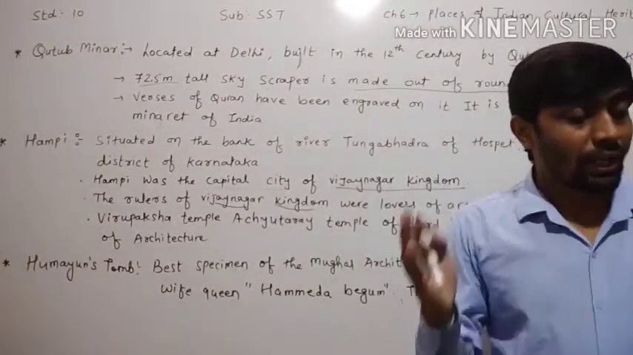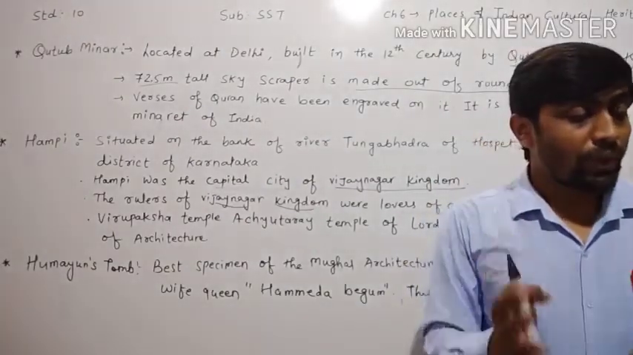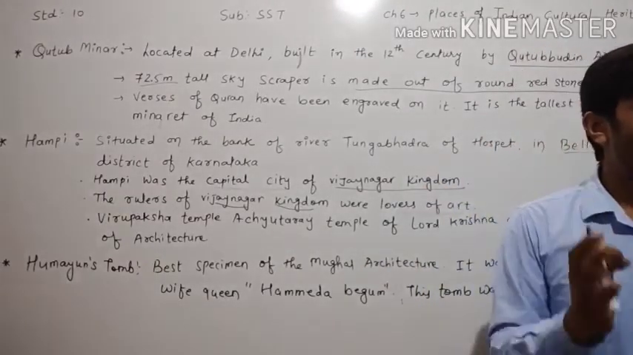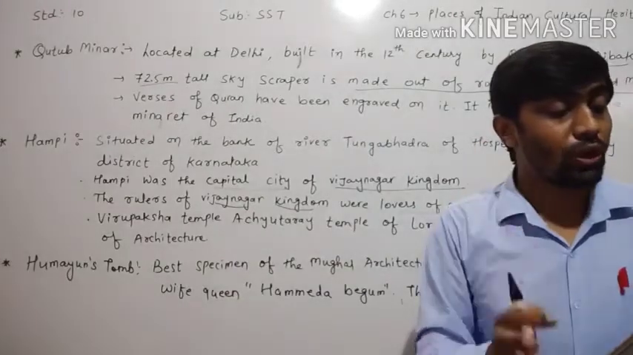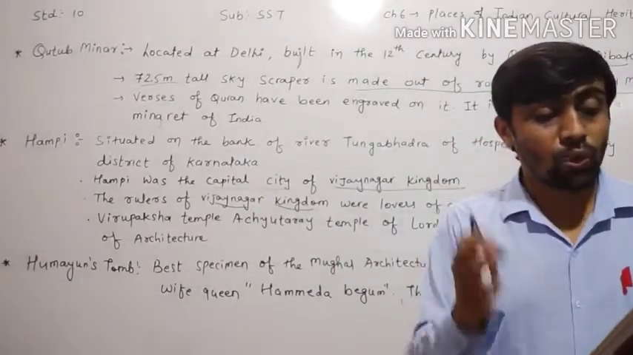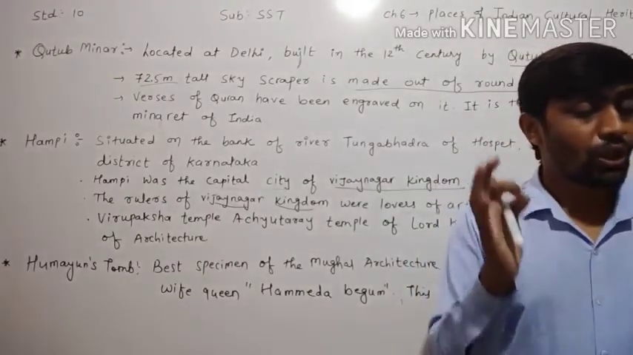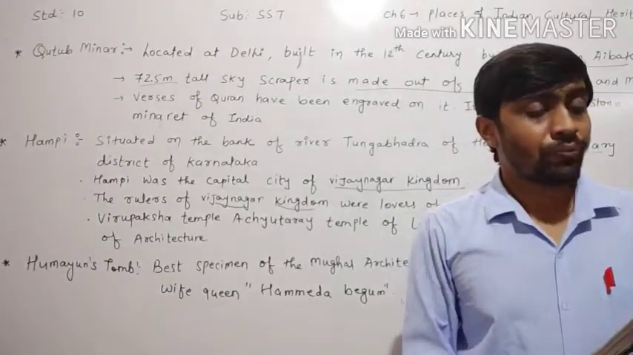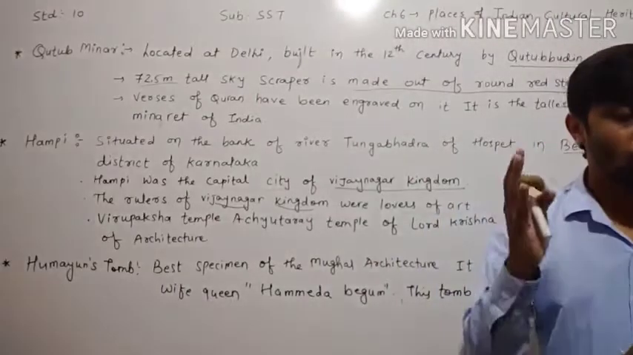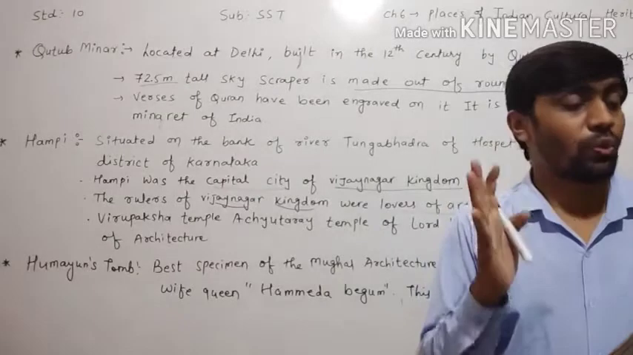A peculiar type of architecture was developed in Vijayanagar during this reign. The period of Krishna Dev Raya was considered the golden period of this art. Which is the golden period of the art, dear children? The period of Krishna Dev Raya was considered the golden period of this art, and it reached its highest peak. The main feature of the architecture style of Vijayanagar was to carve huge and magnificent pillars from stone.